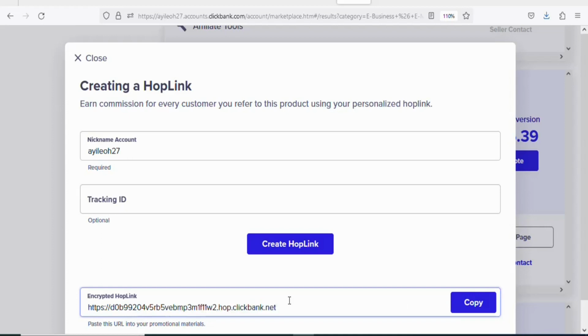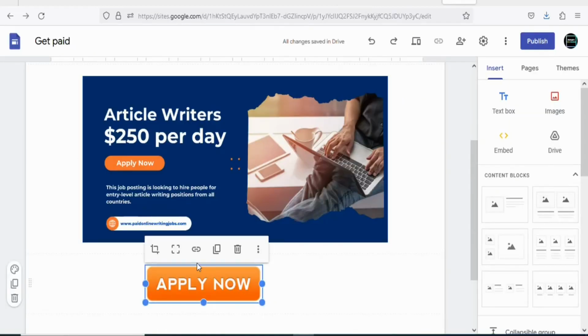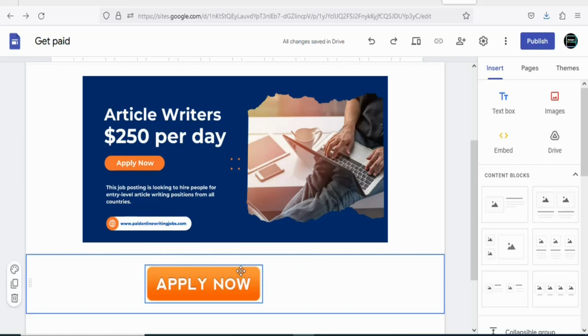So now what you have to do is that you have to click right here, copy, so that you can copy your affiliate link. Once you copy it, you are going to come back on your landing page, highlight your image. Once you highlight it, click on this icon, insert link. Once you click on it, paste your affiliate link right here. Once that is done, click on apply. Once that is done, your affiliate link has now been inserted into this call to action. So anytime people click on it, they are going to be directed to the product through your affiliate link.